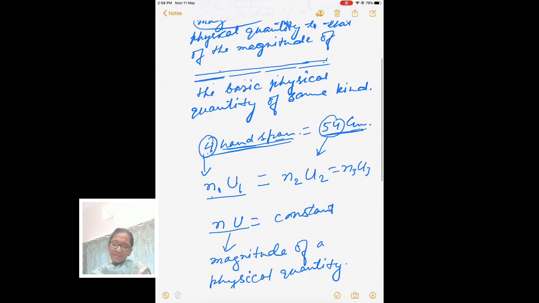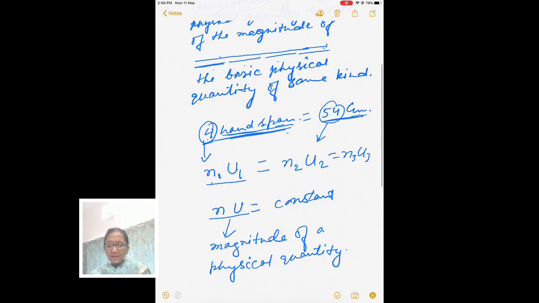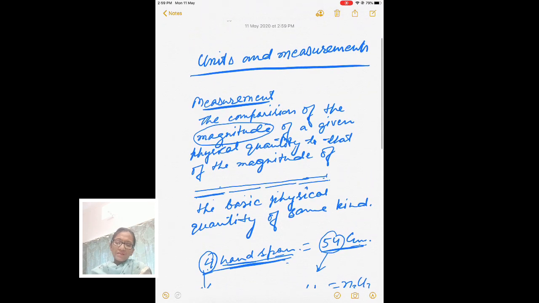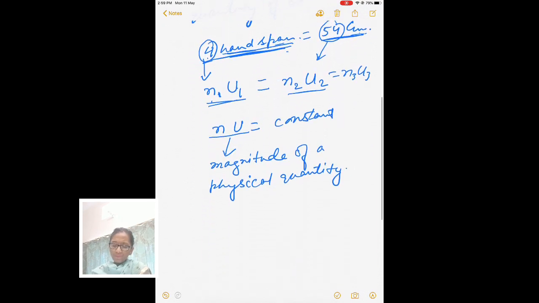And finally you find that a number associated with one unit, whether it is hand span or centimeter, this product should be constant, because the length of the table is not going to change. It is a constant, whether you measure it with the help of a tape or with hand span. So the product is a constant, and this product, n into u, is called the magnitude of the physical quantity.